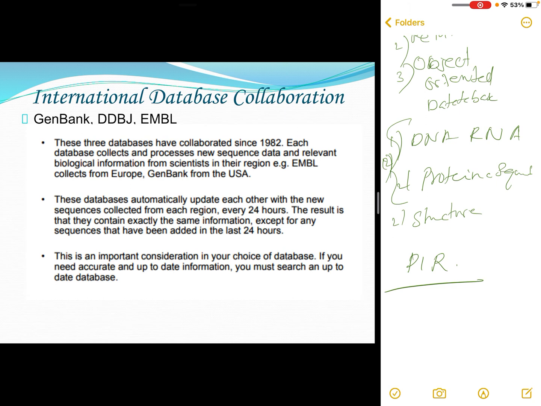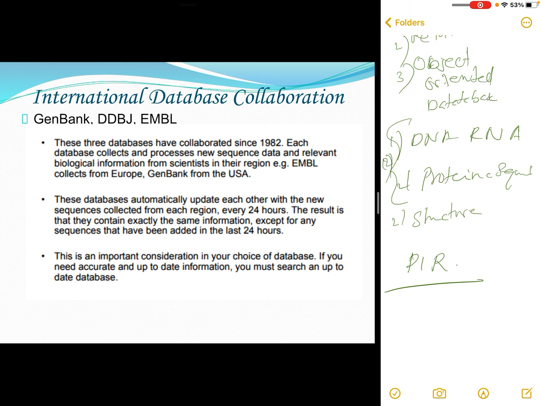Every day the database is updated, and the information is passed to GenBank, from GenBank to DDBJ and EMBL, and vice versa. So every 24 hours the data are updated in the other two databases also.